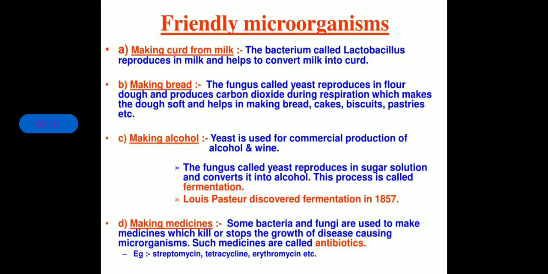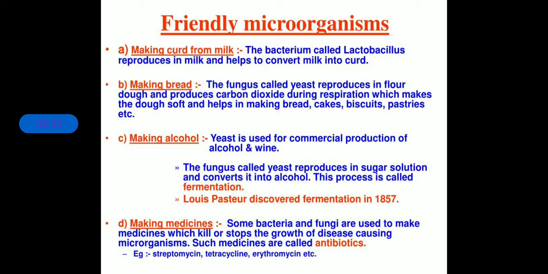Yeast is used in the commercial production of alcohol and wine. The fungus called yeast acts on a sugar solution and converts it into alcohol. This process is called fermentation. Clear? So basically, as I told you, what is fermentation?